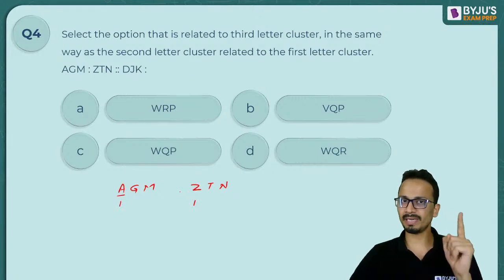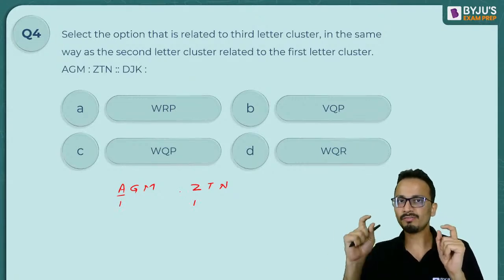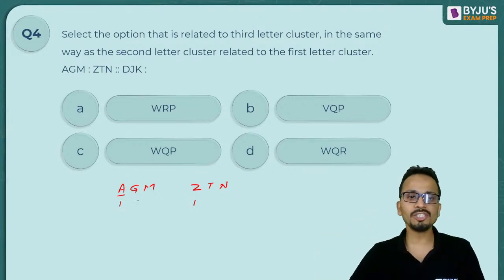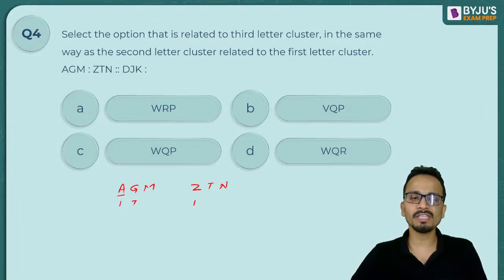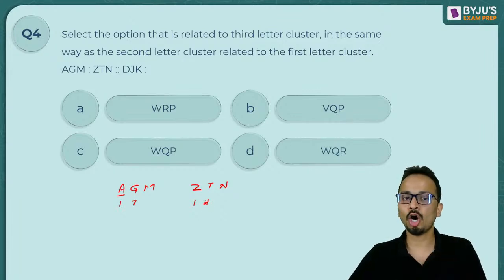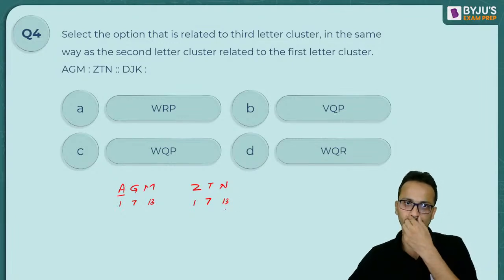Similarly, G is the 7th letter from the beginning and T is the 7th letter from the end. Now lastly, M is 13th from the beginning and N is 13th from the end.